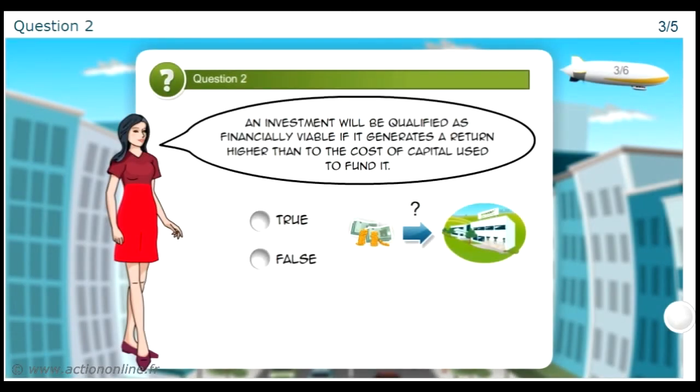You have to say if the following statement is right or wrong. An investment will be qualified as financially viable if it generates a return higher than the cost of capital used to fund it. Well done! You found the right answer. To be financially viable, an investment should generate a higher return than the cost of capital used to fund it. ROS is greater than WACC.